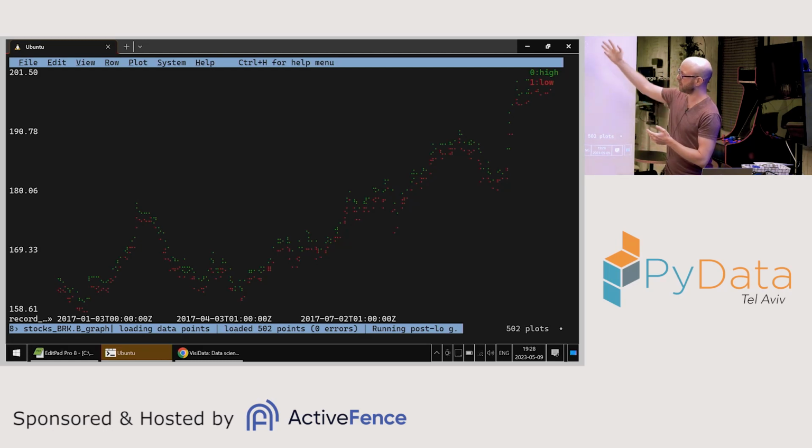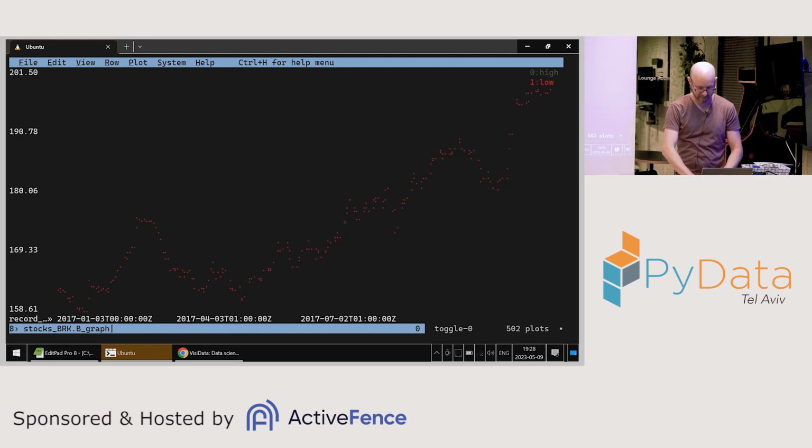So obviously, these are not plots I would use for publication, but the fact that I can create a plot without writing any code, just on the command line, with a few clicks of buttons, and I see the plot, is super useful to me, right? I look at lots of experiment data, and I can visualize it very quickly. And because there are two groups here, high and low, I can toggle the high and the low and see only a certain group.